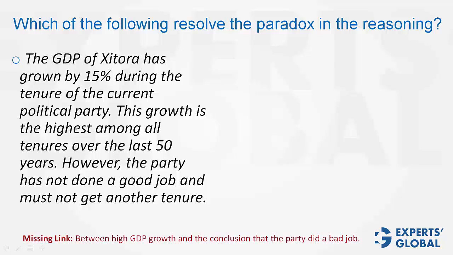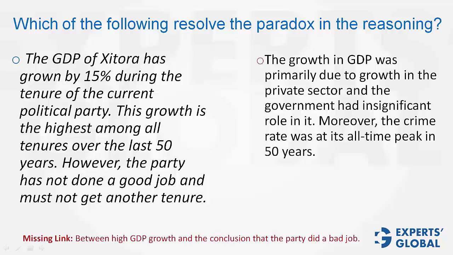Here are some choices. The growth in GDP was primarily due to growth in the private sector, and the government had an insignificant role in it. Moreover, the crime rate was at its all-time peak in 50 years. So you see, the credit for the GDP growth has been taken away, and something negative has been introduced. Therefore, this statement definitely resolves the paradox.